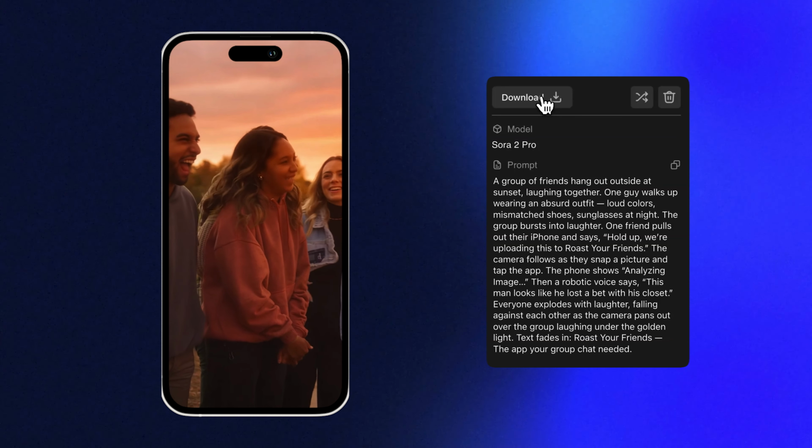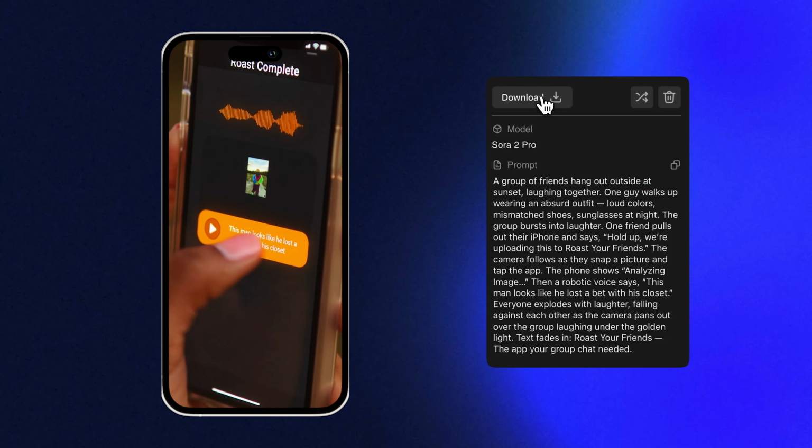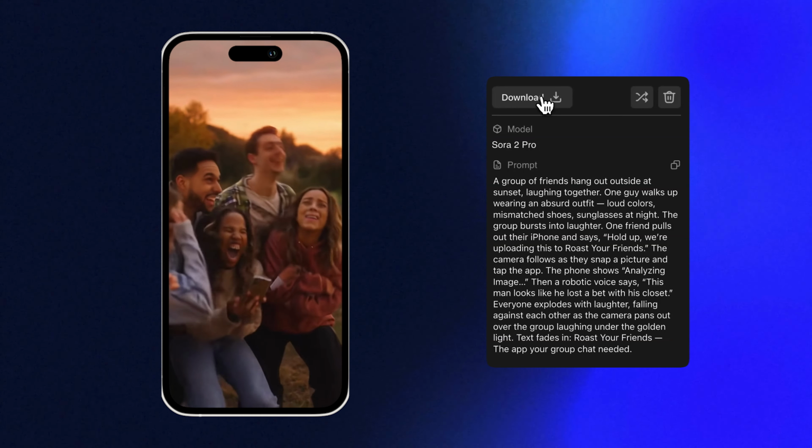What is he wearing? Oh my god. Oh, man. Hold up. I'm getting this. We're uploading this to Roast Your Friends. This man looks like he lost a bet with his closet.